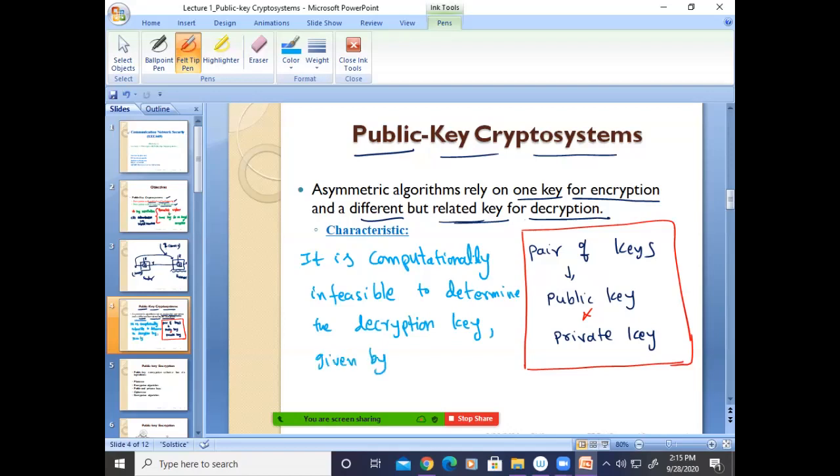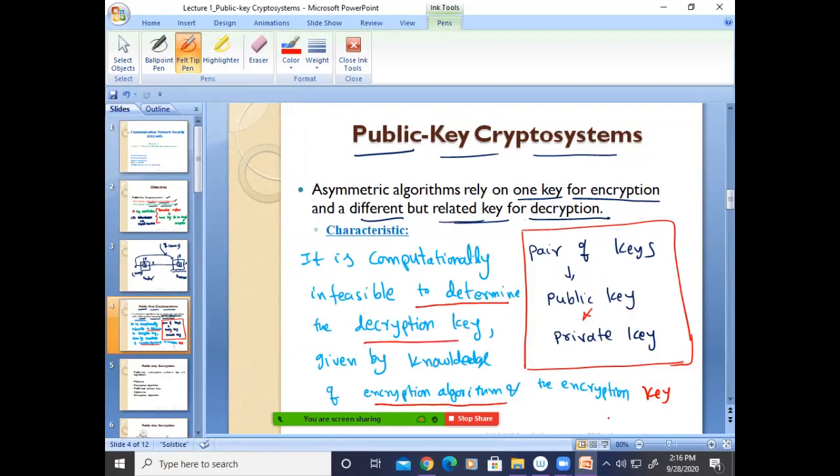Given knowledge of the encryption algorithm and the encryption key, even though the opponent knows the encryption key and the encryption algorithm, he should not be able to determine the decryption key.